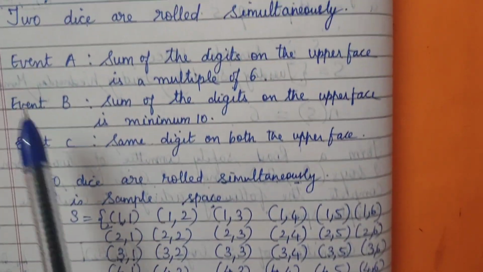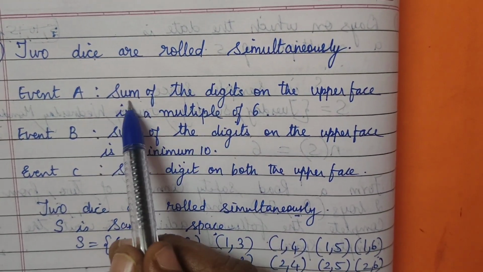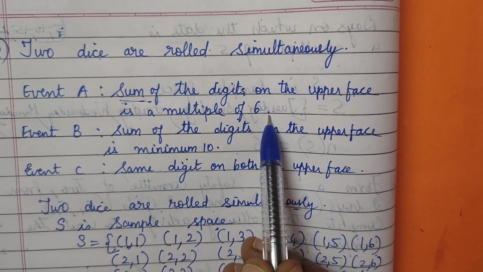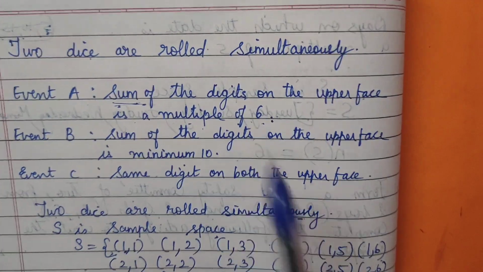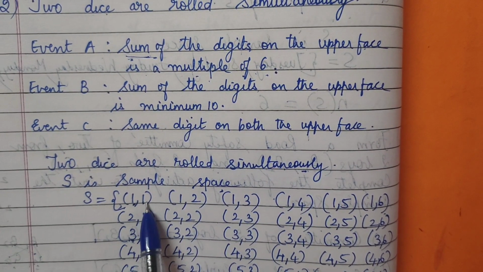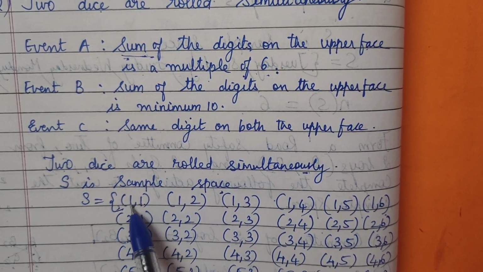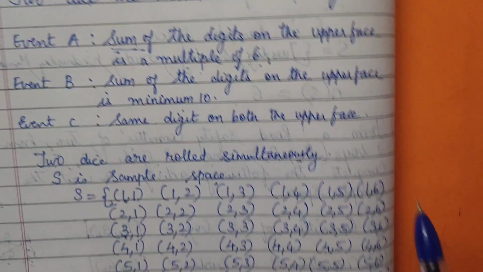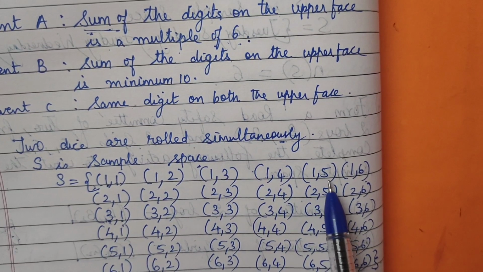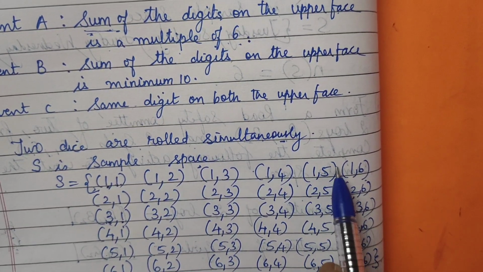Okay, let's go for the event here. Event A, sum of the digits on the upper face. See, sum. Sum means what? Total or addition of the digits on the upper face is a multiple of 6. That means it should be divisible by 6, in the 6 table. Okay, let's see it. We have to add both numbers, and after adding, it should come out as a multiple of 6. That means, 1 + 1 is 2, and 2 is not in the 6 table. So we will see here 1 + 5. 1 + 5 is 6. So 6 1s are 6, it is coming out. So we have 1 5.